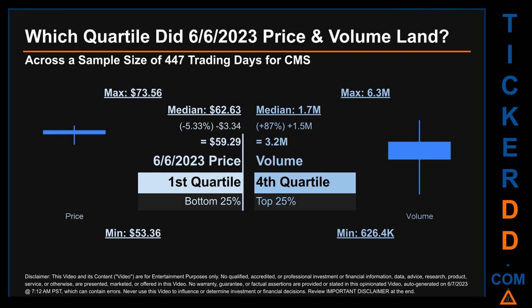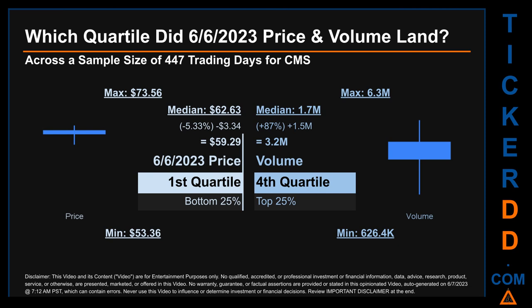The day's volume landed within the fourth quartile, marking it within the top 25% of all sampled daily volume, which saw a max daily volume of 6.3 million and a minimum of 626.4 thousand. Quartiles tell us about the spread of a data set by breaking that data set into quarters, just like how the median breaks the set into half.